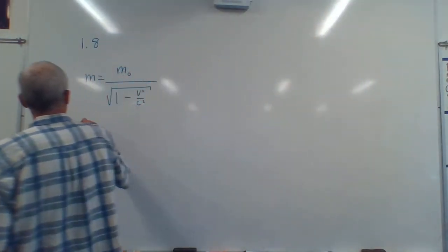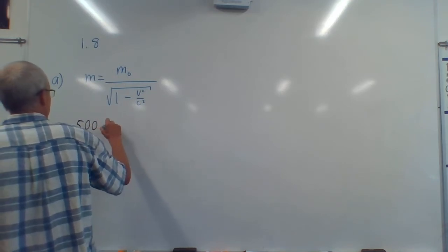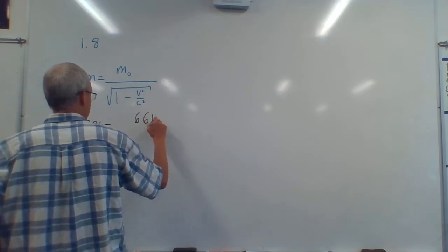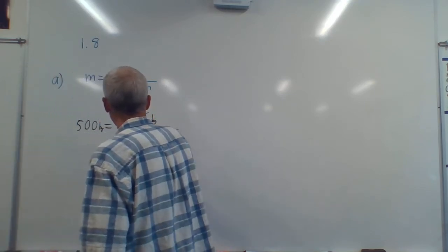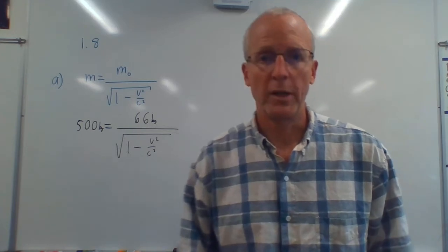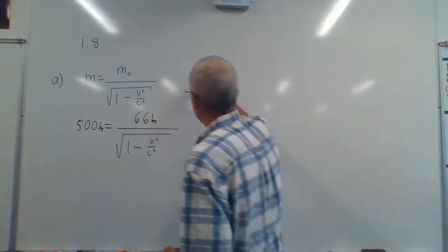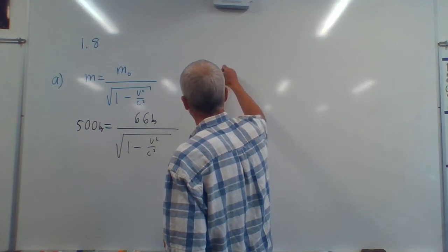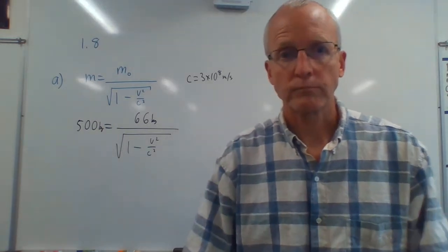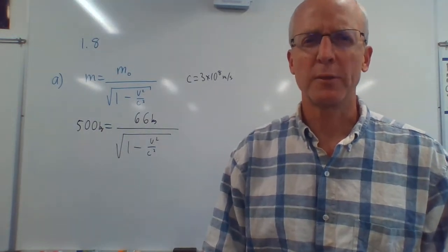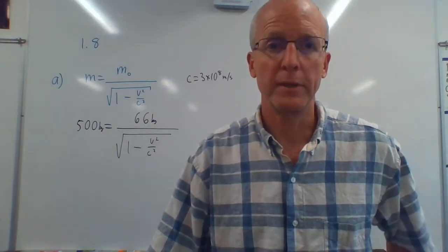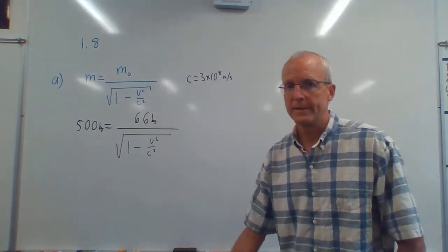So you say 500 equals 66, and we know this is kilograms, we know this is kilograms. 66 divided by square root of 1 minus v squared over c squared. We want to solve for v. We want to know how fast. We know what c is. They told us that c is 3 times 10 to the 8th meters per second. So I'm going to leave it as c squared to the very end because that's a lot to write. So let's just call it c, and at the very end we'll plug in the number 3 times 10 to the 8th meters per second, and saves us a lot of writing.